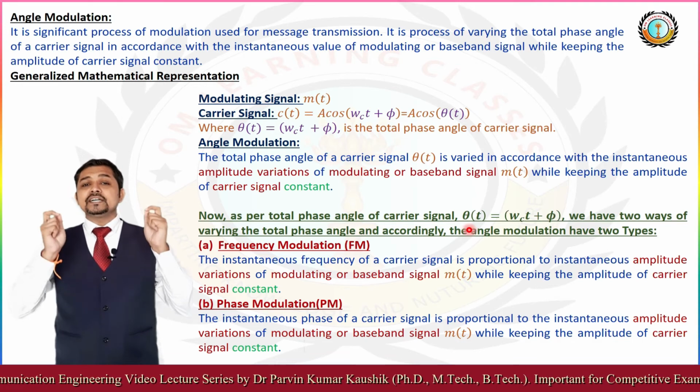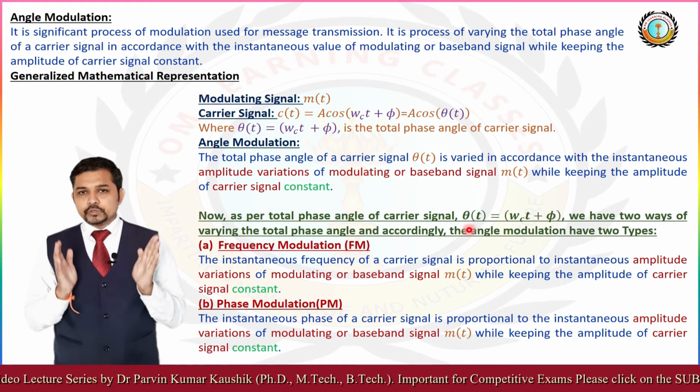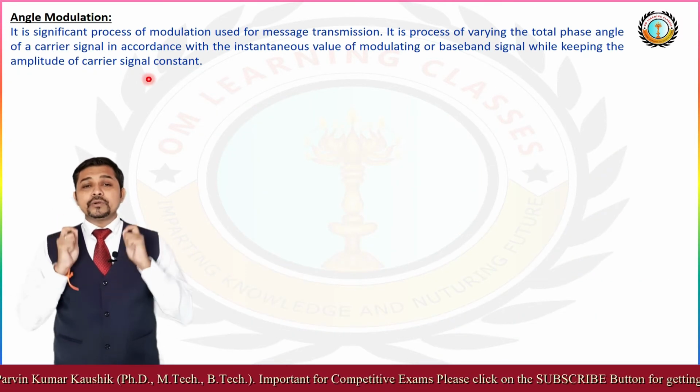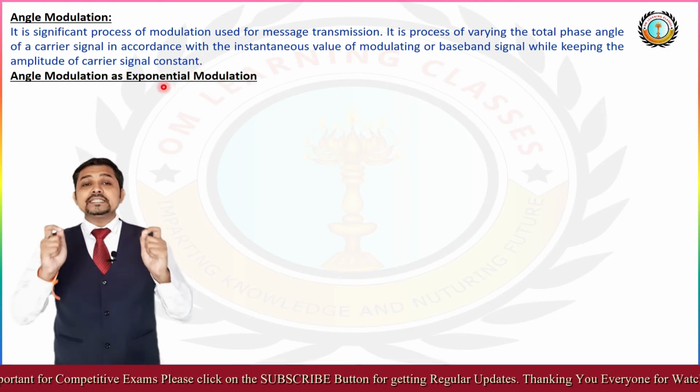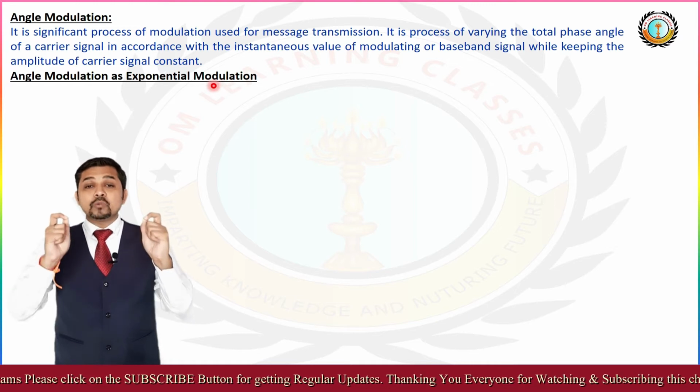So after the definition of angle modulation, we have a very important thing in angle modulation, that angle modulation is exponential modulation.